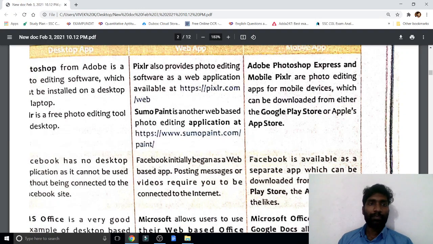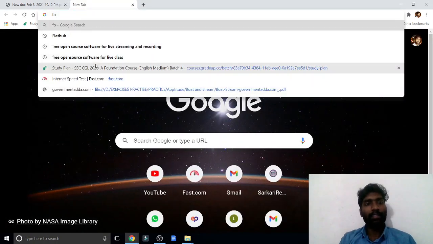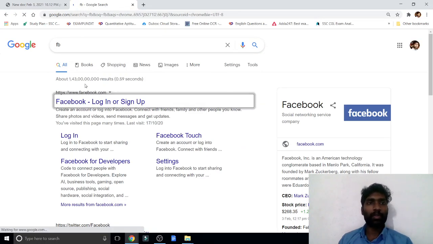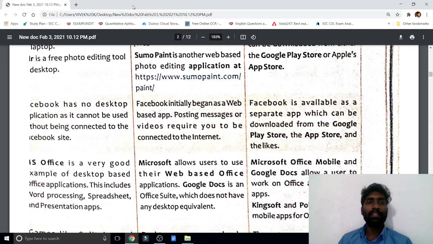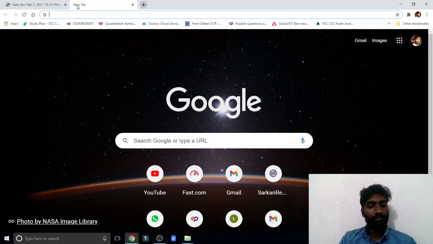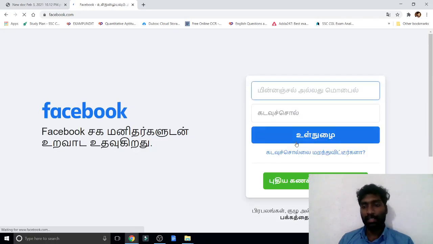Next one, Facebook. On a computer there is no software for Facebook. In a browser only we can open Facebook. There is no special software for Facebook on a laptop. This is a web, which means it is opening in a web browser, correct?